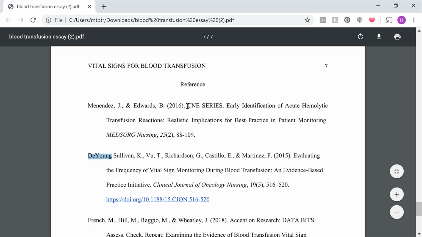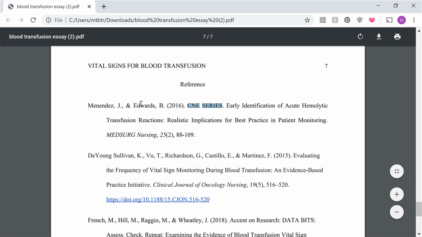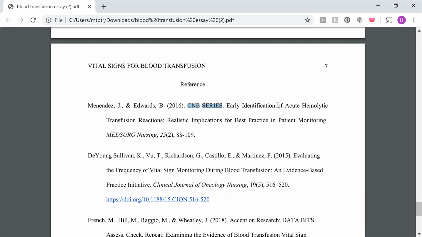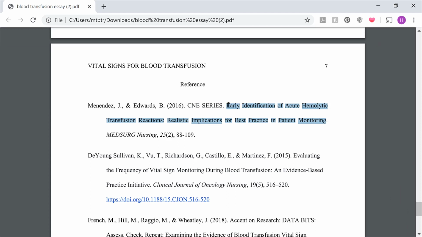As Joy mentioned, this is not necessary, so go ahead and take that out. You just need the author's names, year, and then go straight into the article title. Another thing is that with article titles, you only want to capitalize the first word of the title or subtitle if there's one included, and any proper nouns.